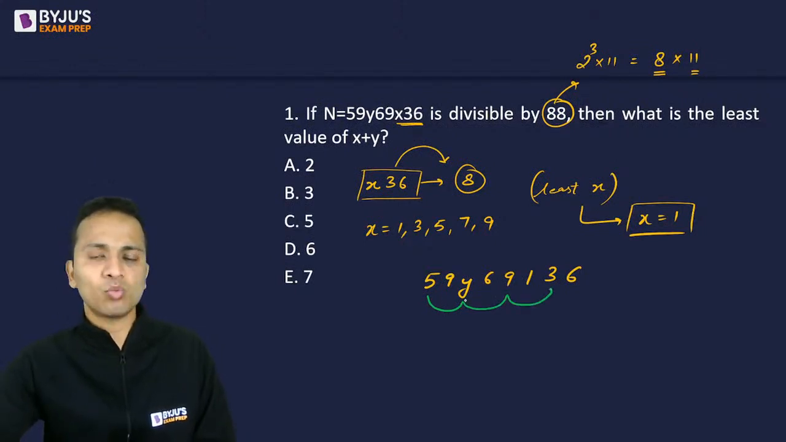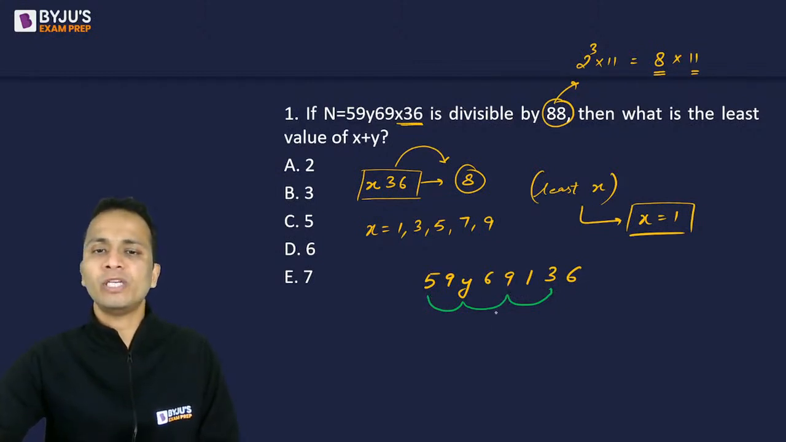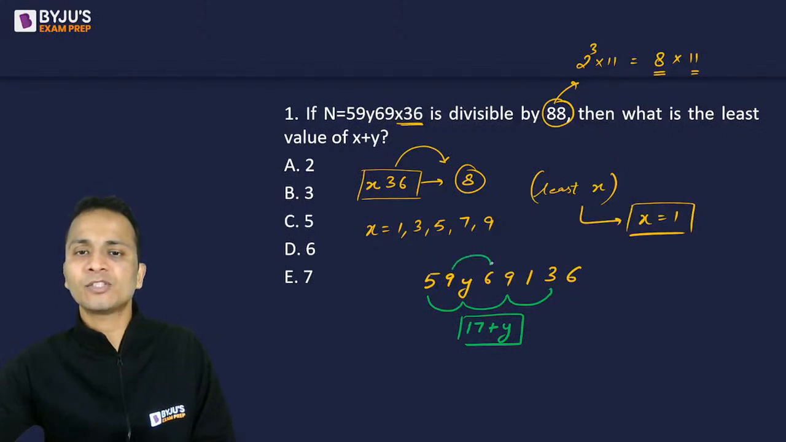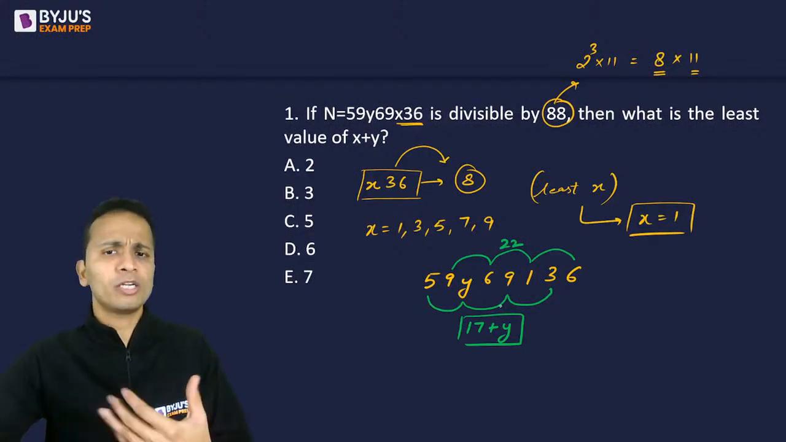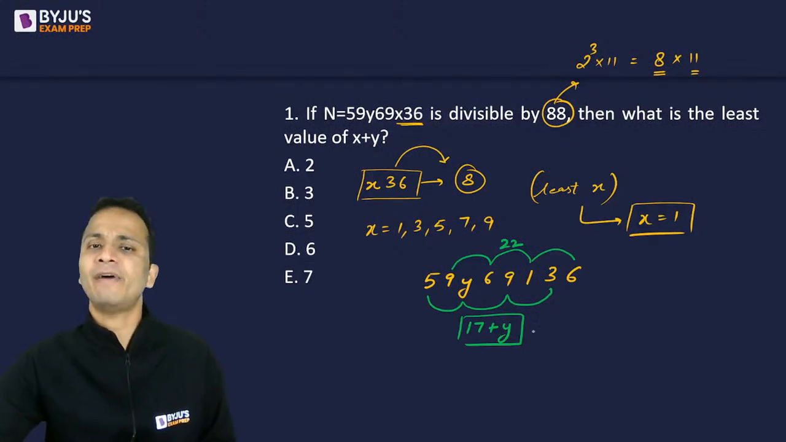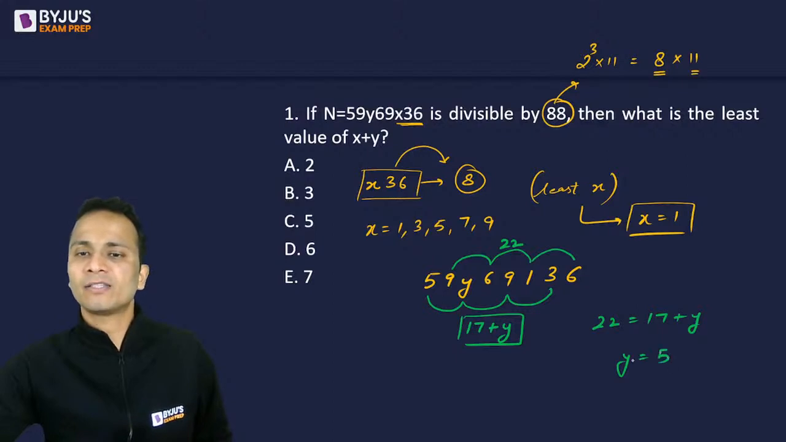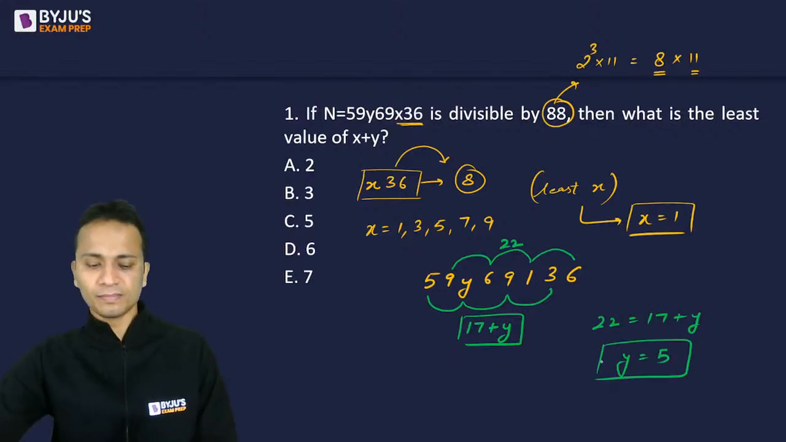So 5 plus y plus 9 plus 3. So 5 and 9 is 14. 14 plus 3 is 17 plus y is the sum of these digits. And the remaining digits 9 and 6, 15. 15 and 1, 16. 16 and 6, 22. Okay. Now the difference between these two should be equal to 0, or they both should be equal, from where I'll get the value of y. So I can equate 22 is equal to 17 plus y, and from here I'll get the value of y as 5. So y का value 5 आ गया.